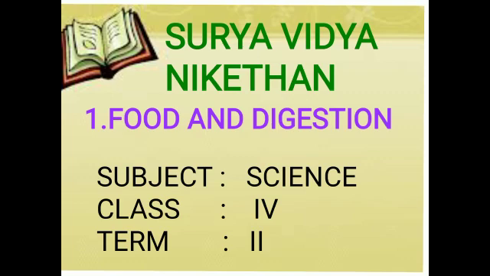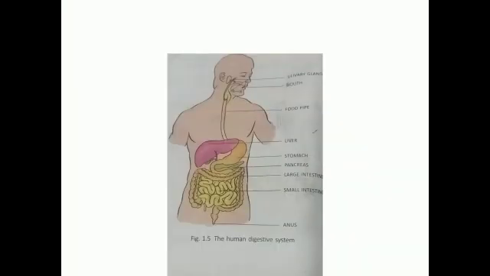Digested food is absorbed by the blood and taken to all the parts of the body. The process of digestion begins from the moment we put food into our mouth. With the help of our teeth, we bite and chew the food and break it into small pieces. As we chew, the saliva in our mouth mixes with the food. Saliva is a digestive liquid secreted by the salivary glands.